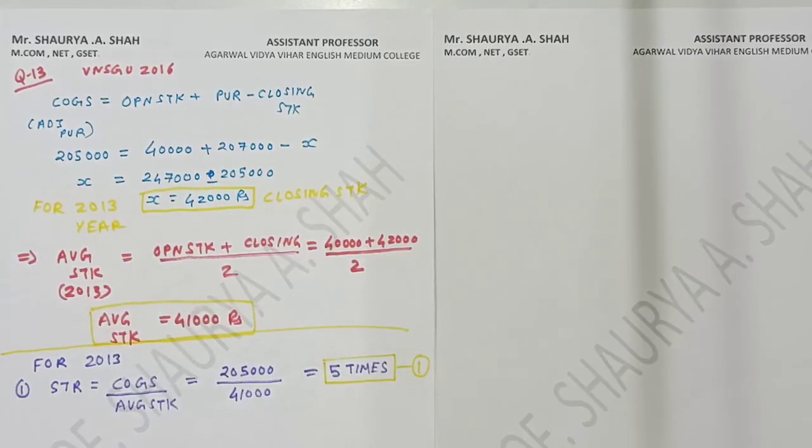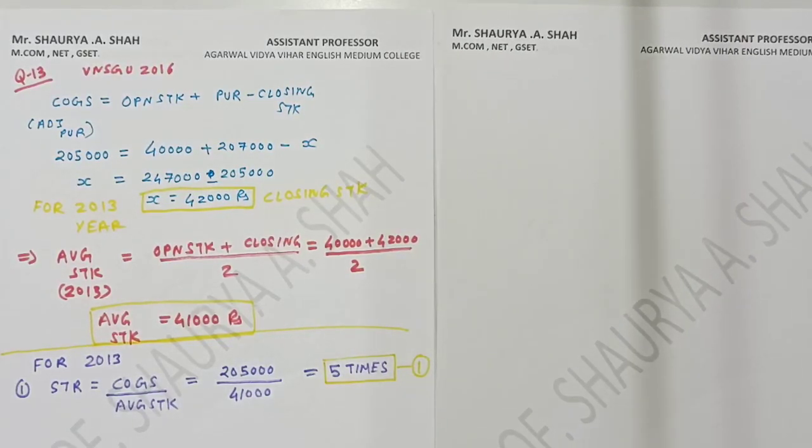Is it clear, students? This sum comes for 7 marks, so each answer is equal to 1.5 marks, right? And apart from that, there are another 1 mark or 2 marks for your working. So the first thing I have calculated. The second thing I will start upon, right? What is the second thing they have asked? The second thing in the sum they have asked is your stock turnover period, right?